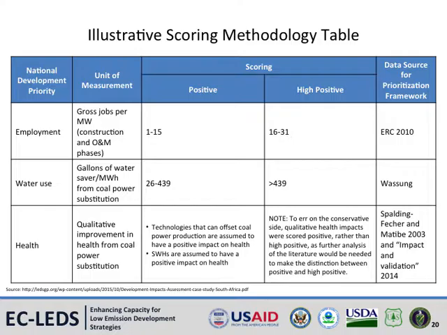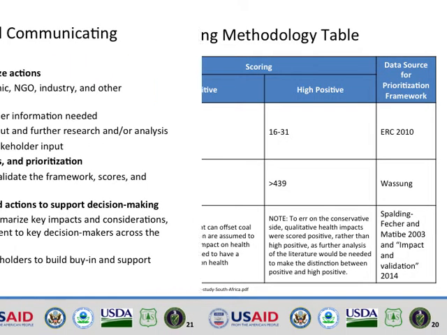These scores were based on a specific employment study prepared by the South African Energy Research Center in 2010. Scores given are very dependent on available analytical studies or other qualitative methods used to assess impacts. Thus, scoring methodologies should be developed by in-country technical teams to align with unique country circumstances.